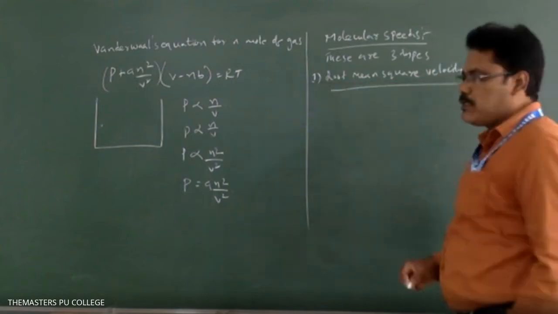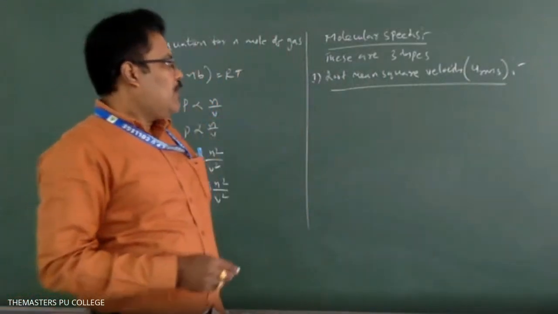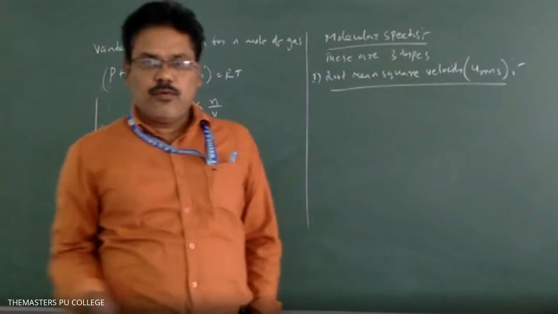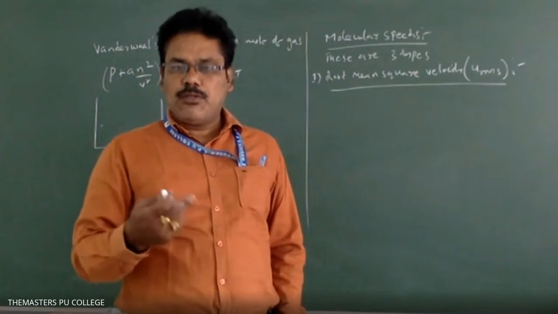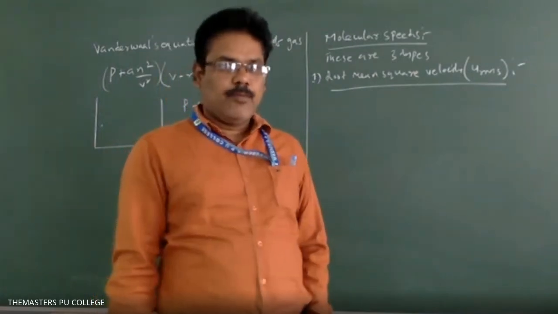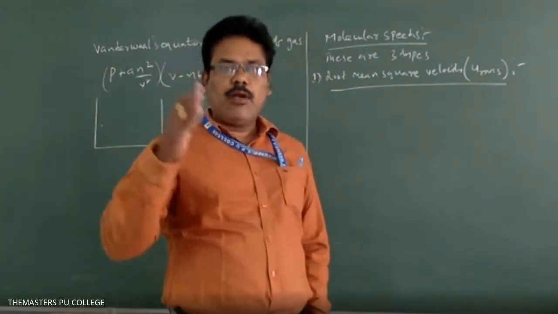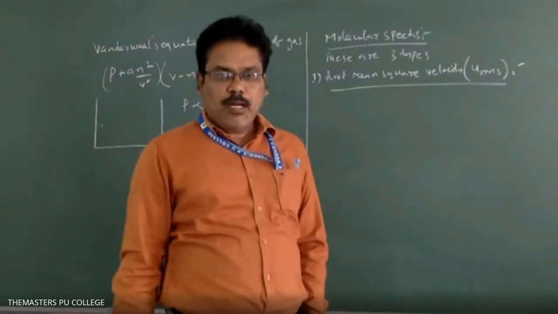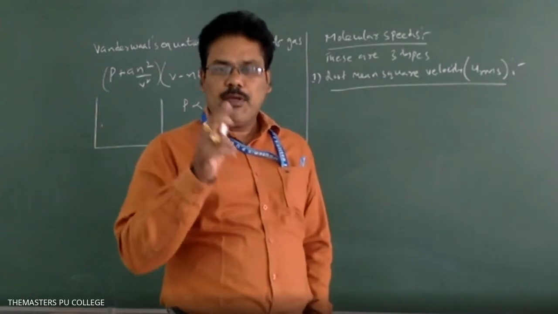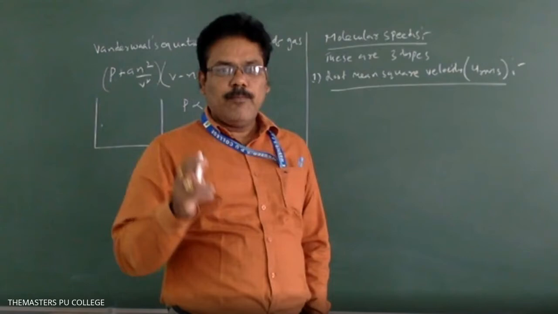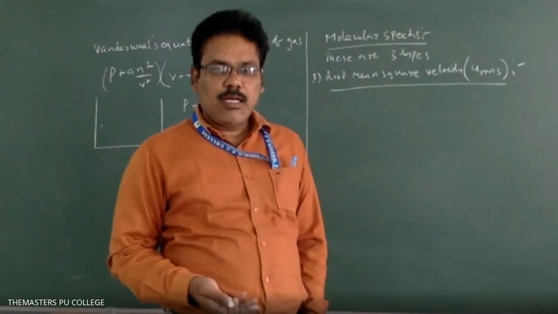Root mean square velocity can be defined as the square root of the mean of the squares of the velocities of gas molecules. If there are n number of gas molecules, n1, n2, n3 up to n, the first molecule's velocity is v1, the second molecule's velocity is v2, the third is v3, and like that the nth molecule's velocity is vn.